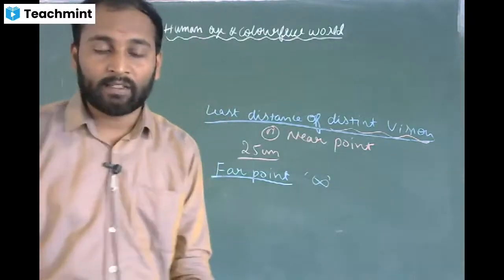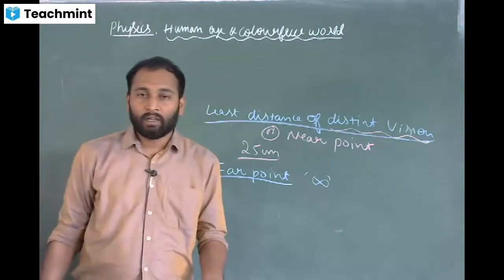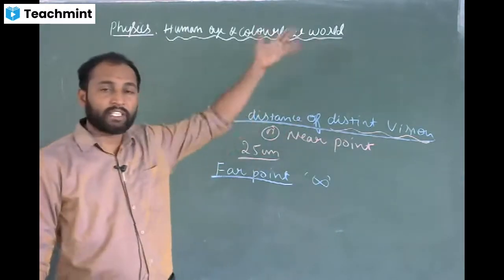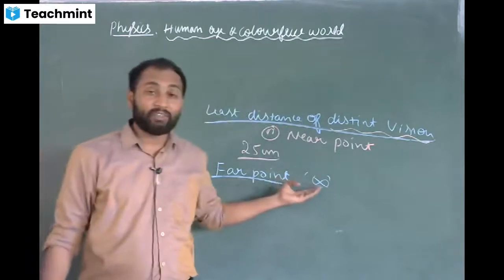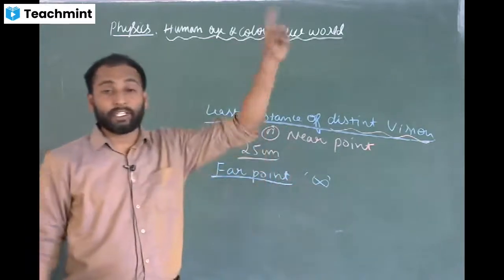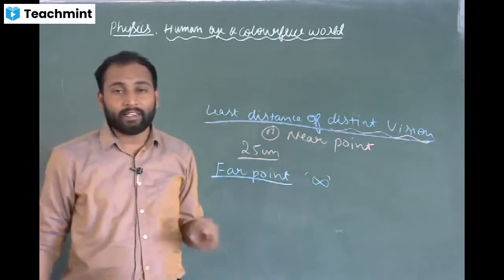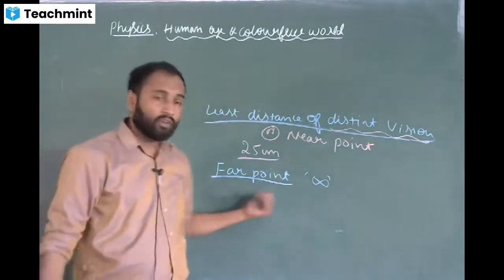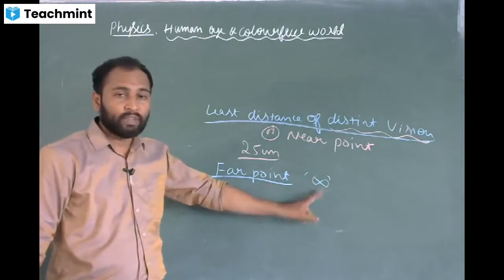You can see stars, you can see sun, you can see planets, you can see someone which is at infinite point. So that is what we call it as far point. The farthest point up to which we can see the objects clearly, distinctly, we call it as far point. The far point of a normal individual is infinity.